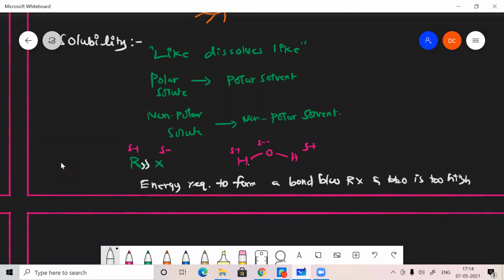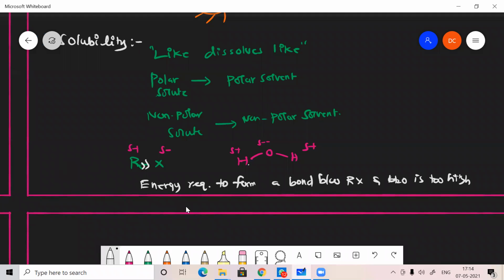They will ask a question like this: both are polar but immiscible in water, why? The reason is the energy required to form a bond between RX and water is very high. Due to that reason, the solubility is very less.